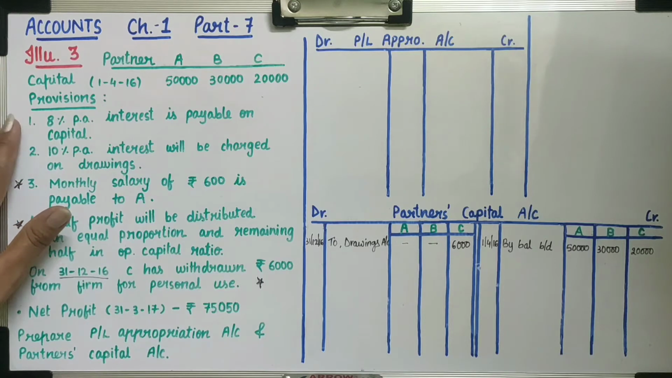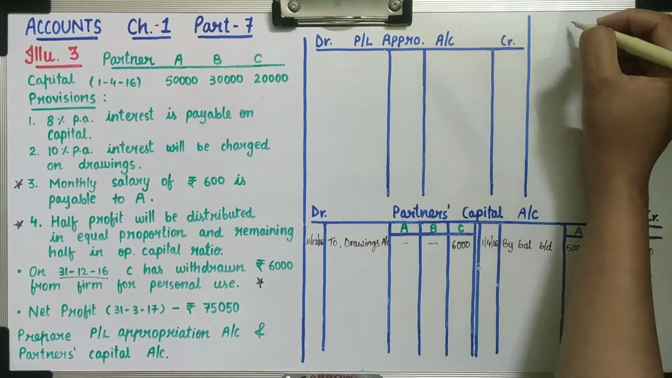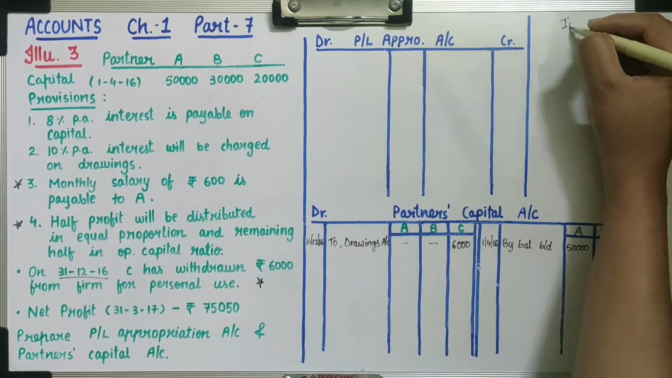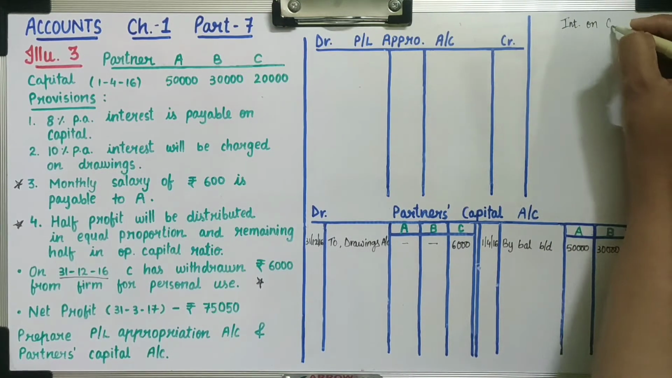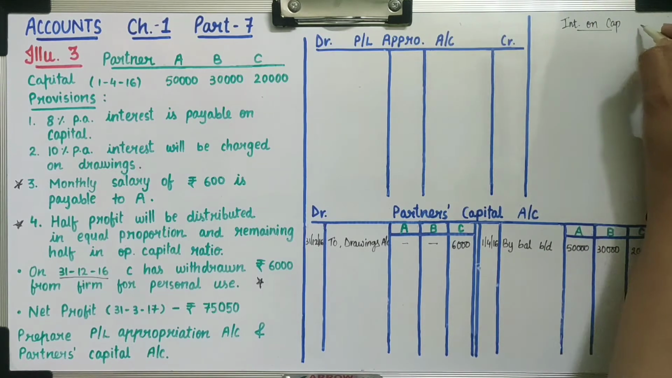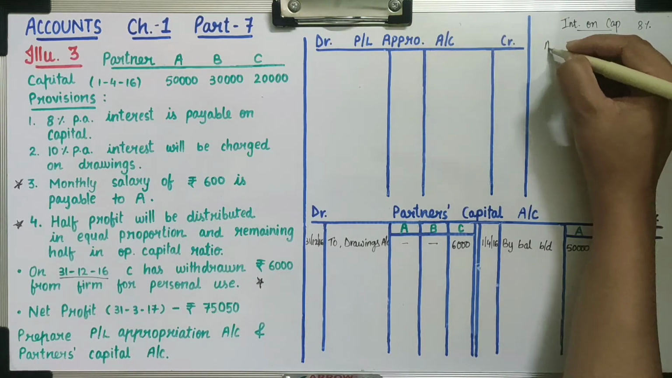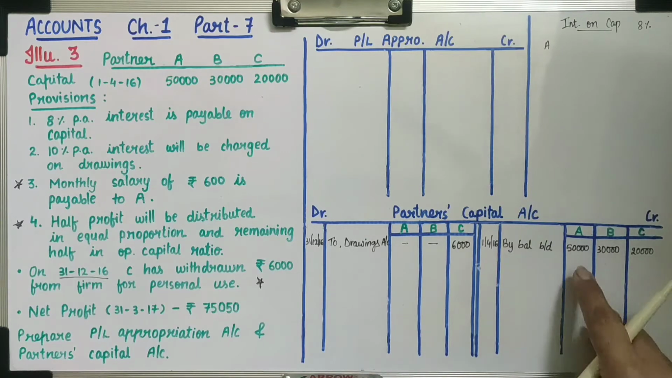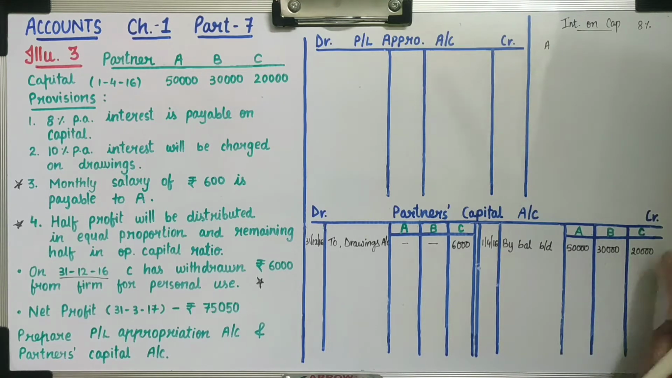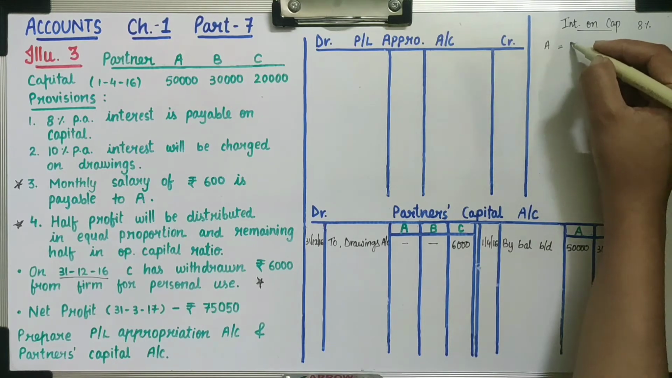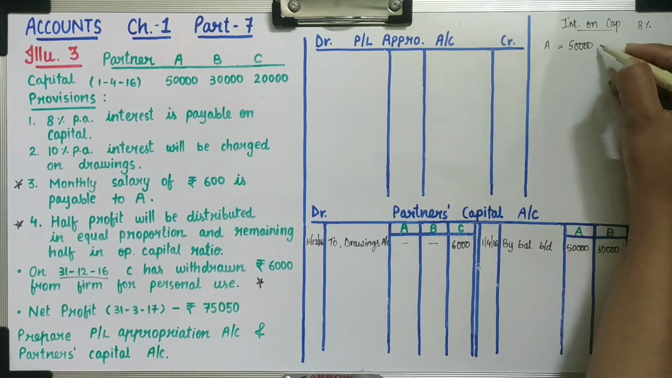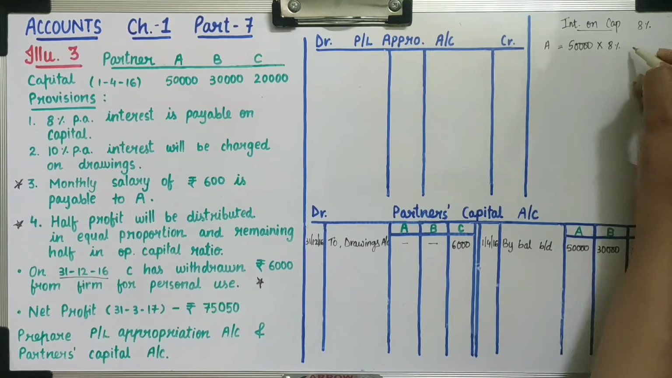So the first provision, 8% per annum interest is payable on capital. So first we will calculate interest on capital, and the rate of interest is 8%. First we will calculate for A. Now here we are calculating interest on capital, so the partner's capital will be considered. So first for A, capital is 50,000 multiplied by 8%. So we will get 4,000.